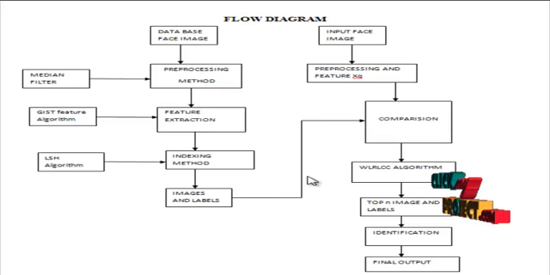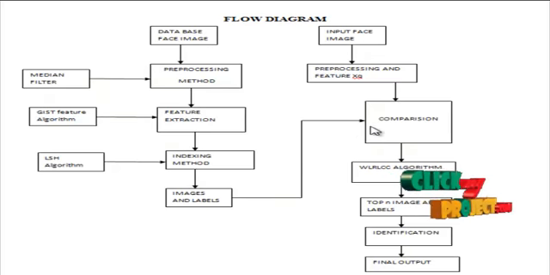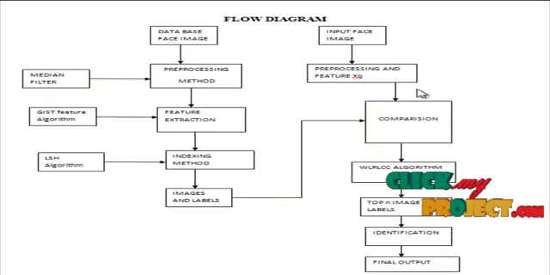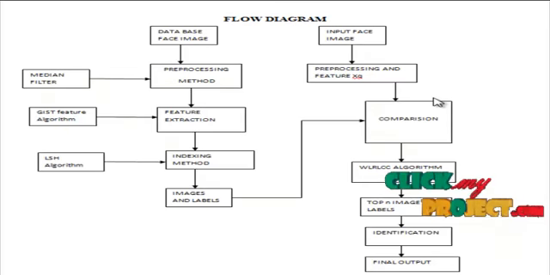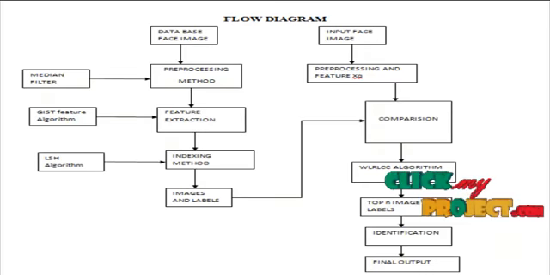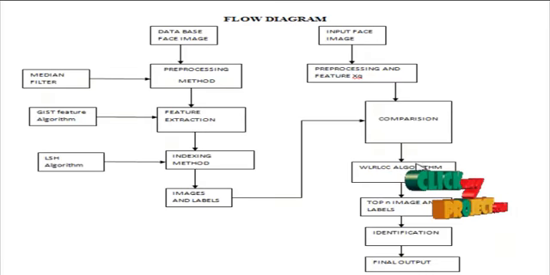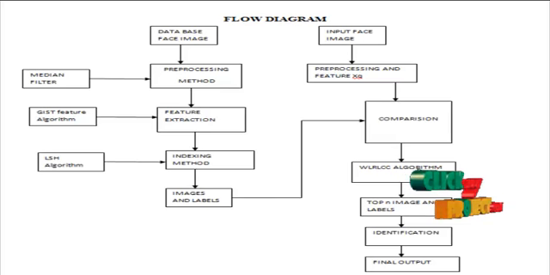Then to find the true feature, train feature and labels, also comparison at the same time of the input face images and the features. Then load the train feature, true feature and true label, which are passed to the weak label regularized local coordinate coding algorithm. The algorithm is used in many blocks to find the top n images and the labels.